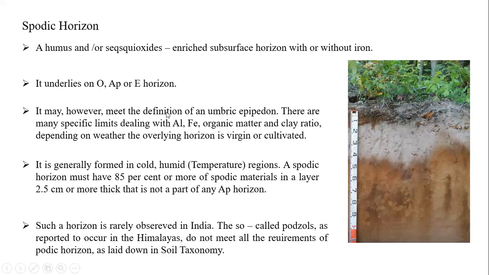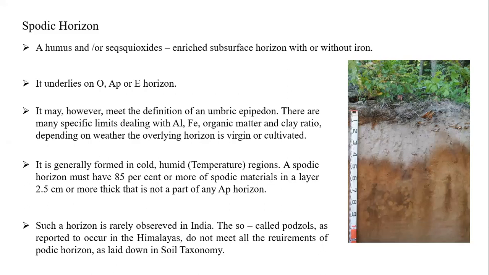There are many specific limits dealing with some limitations while dealing with aluminium, iron, organic matter, and clay ratio, depending upon whether the overlying horizon is virgin or not. There will be some practical difficulties while doing this overlaying. In general, where does it form? It is formed in cold and humid regions, sometimes in temperate regions.